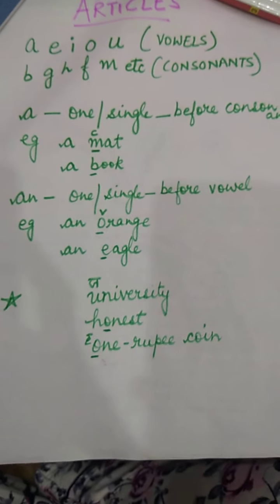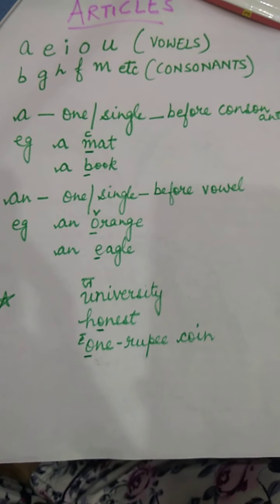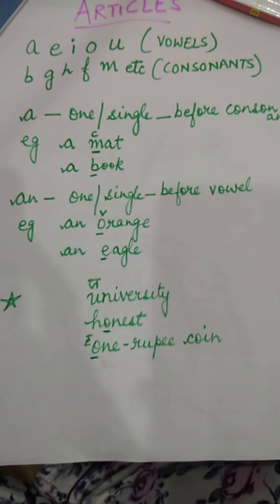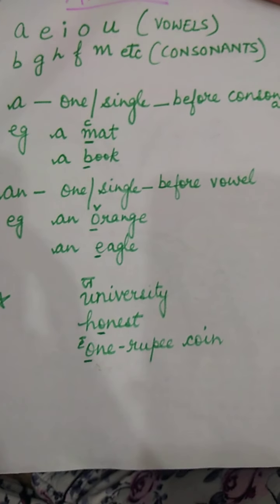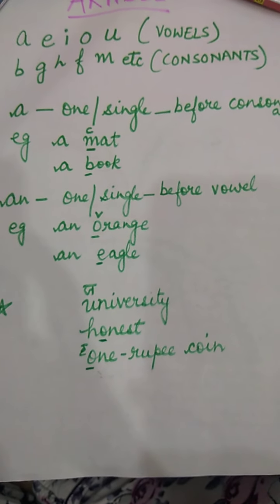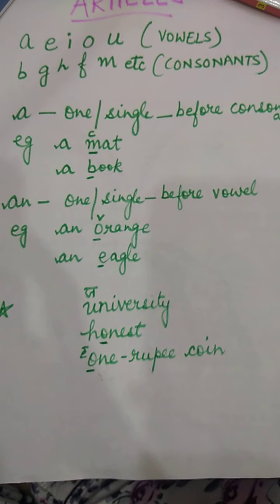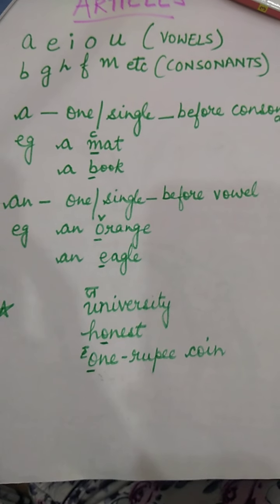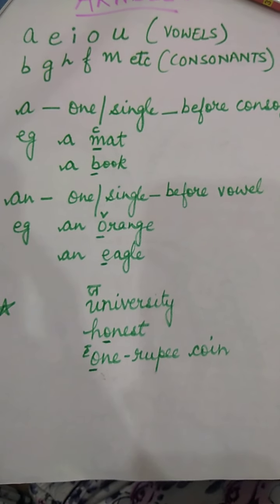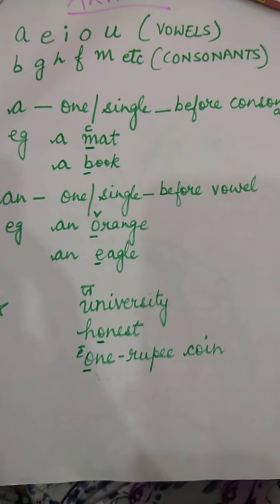But there are exceptions, children. Like if we talk about the word university, although it is starting with a vowel, the sound of a vowel is not there. When we pronounce this word, just think carefully. We say university. It is not the sound of a vowel. Although we are starting with a vowel, the sound is not of a vowel.